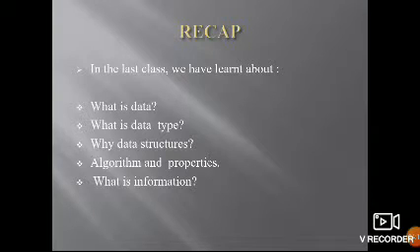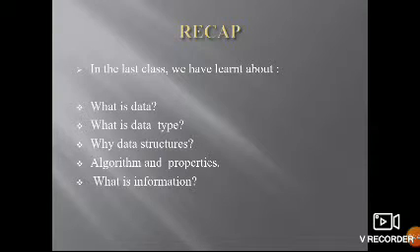And next, for processing, data must qualify for the following characteristics. What are the characteristics of information? We have timely. Timely means information should be available when required, at the required time. Accuracy means the information should be accurate.